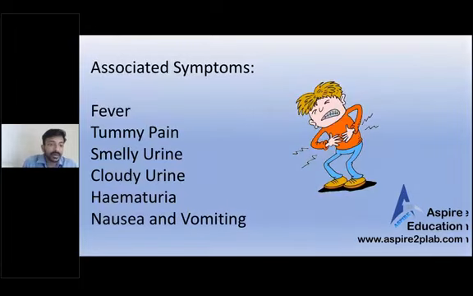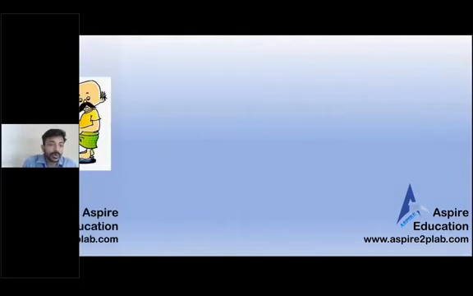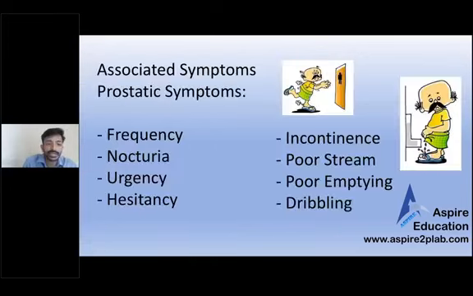And then we will be asking questions related to the prostatic symptoms. Prostatic symptoms are frequency, nocturia, urgency, hesitancy, incontinence, poor stream, poor emptying, and dribbling. Patient will give you some of these symptoms, and some you have to ask. There are some symptoms which are common for UTI and BPH, but there are some which are only for BPH.